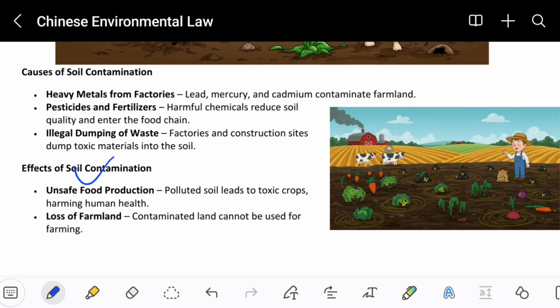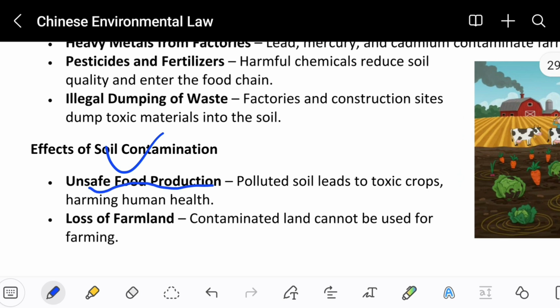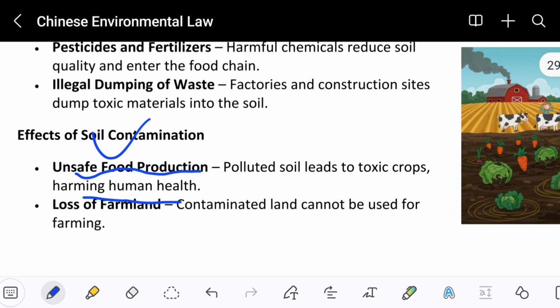Effects of soil contamination. So what effects will we see from soil contamination? Unsafe food production. Polluted soil leads to toxic crops from harmful waste. So you're seeing these crops are getting dead, and some crops that are already grown are toxic for our health because these crops are not grown in clean soil. Instead, these are grown in very, very dangerous soil that contains toxic things in it. So it will affect our body health.